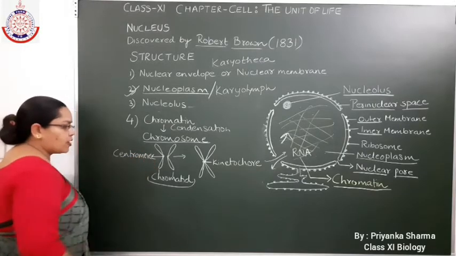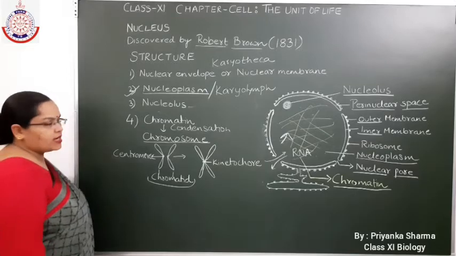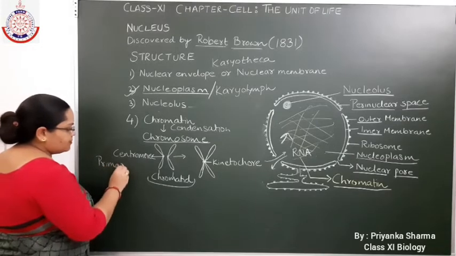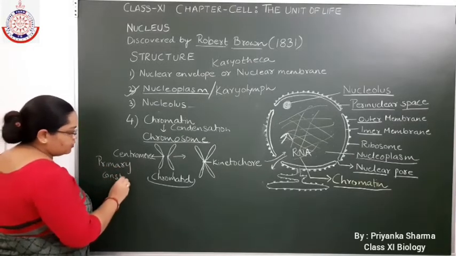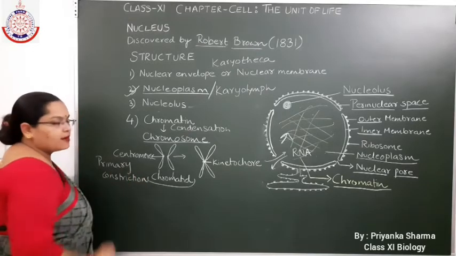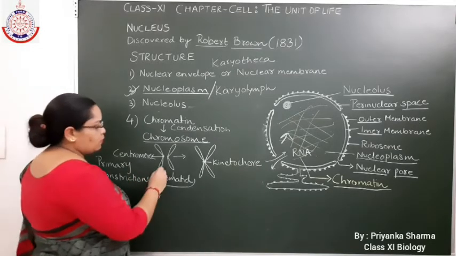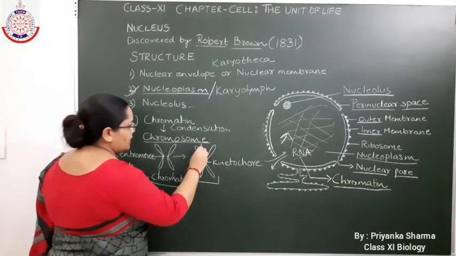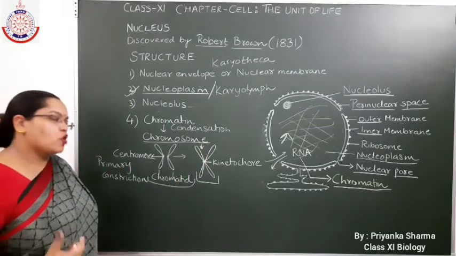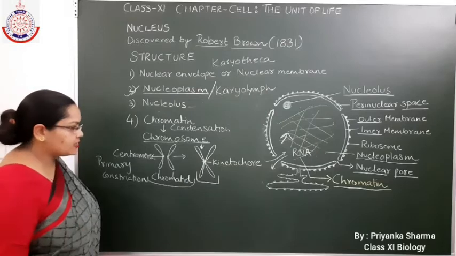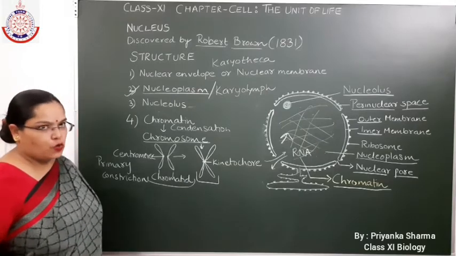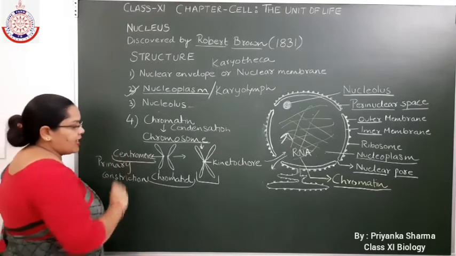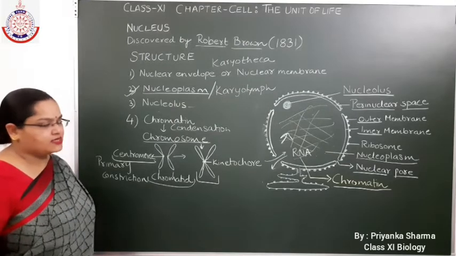Centromere is also known as primary constriction. So when two chromatids combine with each other, they form a structure known as chromosome. Simply, a chromosome consists of two halves known as chromatids, and these chromatids join with each other at a point known as centromere or primary constriction.